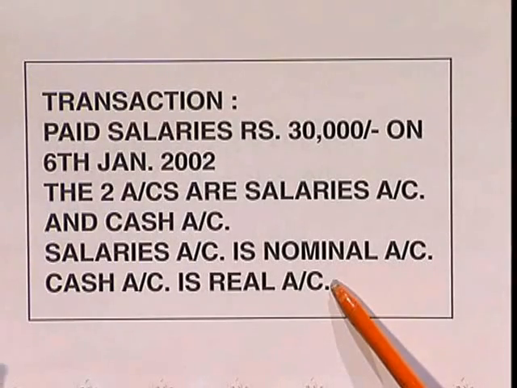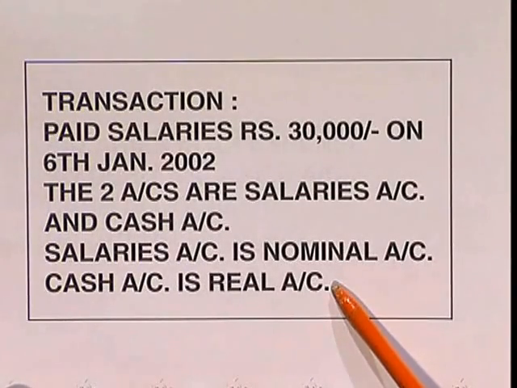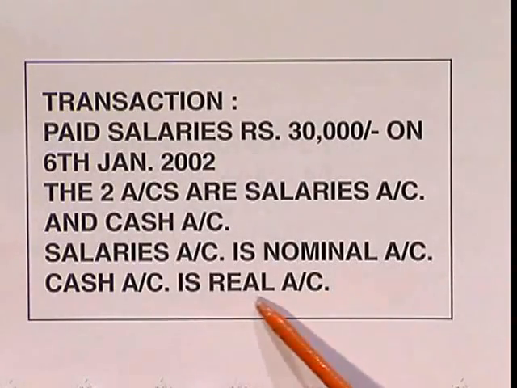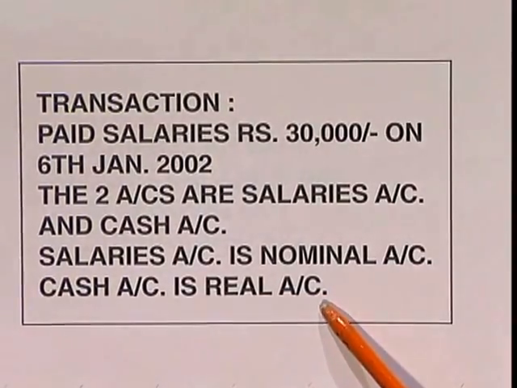So salaries is an expense or not? Yes, it is an expense of the business. So put it in the nominal account. And cash is once again a real account, as we have already seen. Cash is the real account. So salaries is a nominal. So in this transaction we have seen the two types of accounts. One is a nominal account and the other one is a real account. So how to proceed further? What to debit and what to credit? That we will see now.